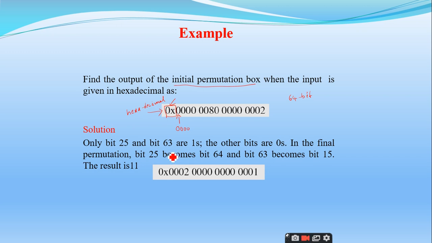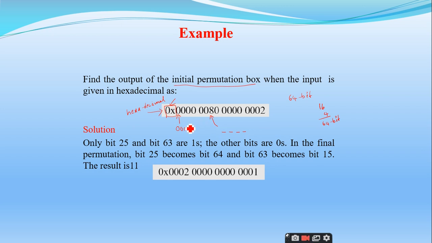So how many hexadecimal digits are there here? 1, 2, 3, 4, 8 and 16. So 16 into 4, how many bits? It is 64 bits.